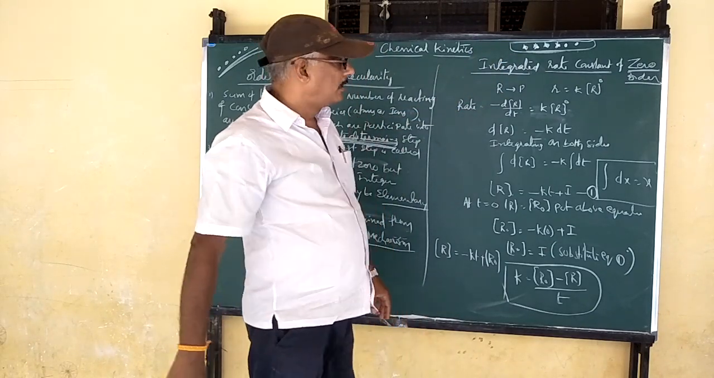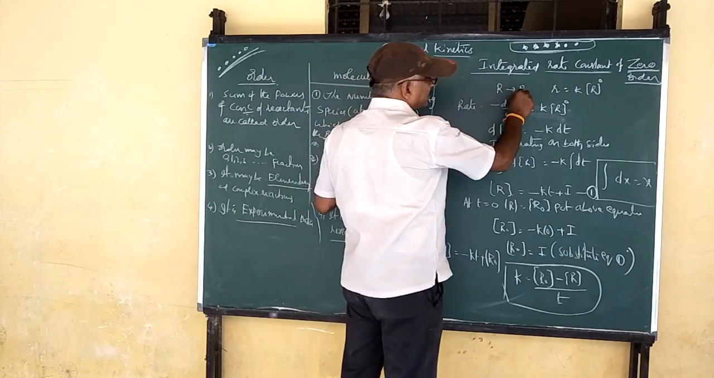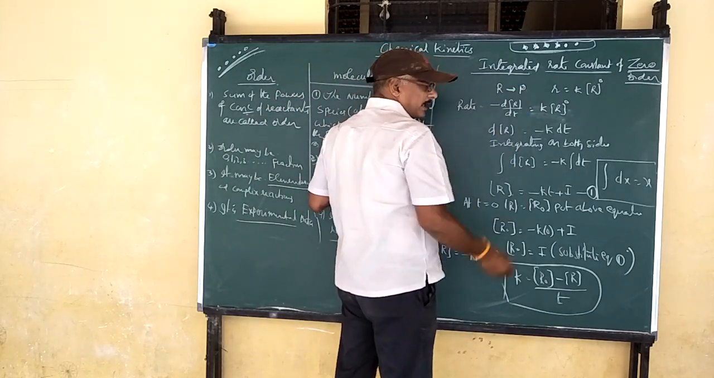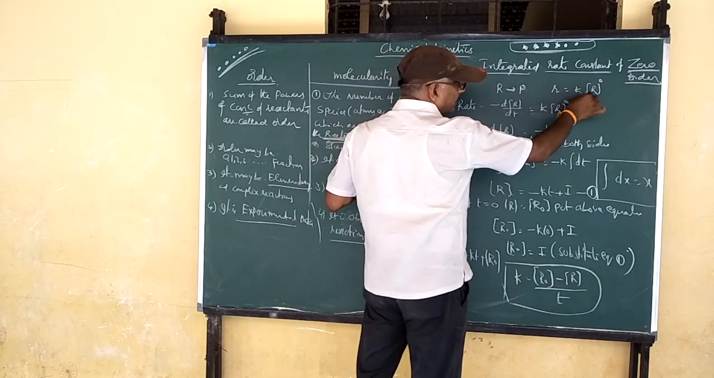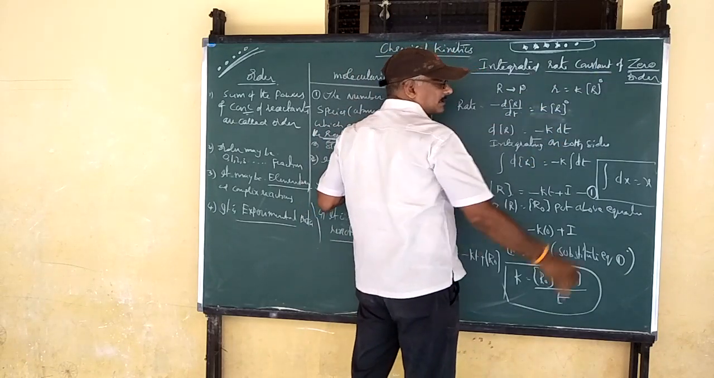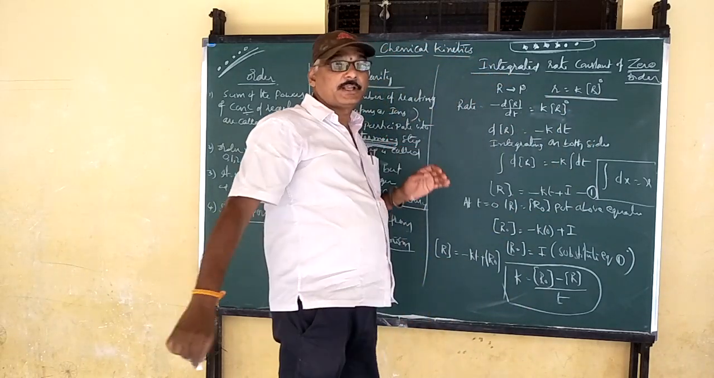Now, listen carefully. Suppose in an equation, reactants give rise to product. We write rate R is equal to K into [R] power 0. This is called the rate law, rate expression, specific reaction rate.